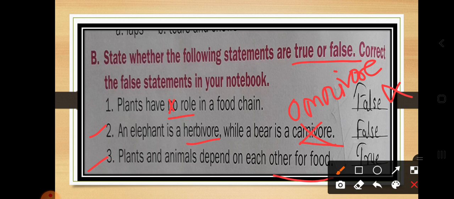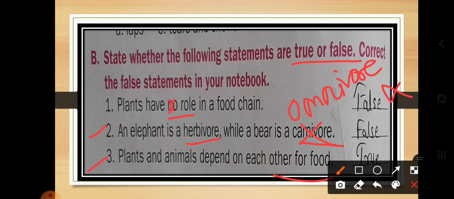So third question: do plants and animals depend on each other for food? Yes, they depend on each other for their food. Plants release oxygen, which animals take in, and for making their food, plants need sunlight, water, as well as carbon dioxide.